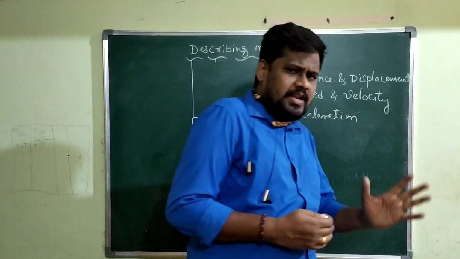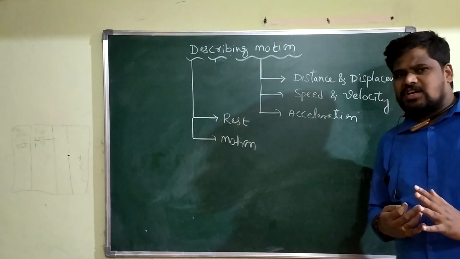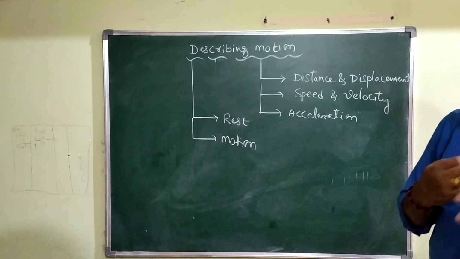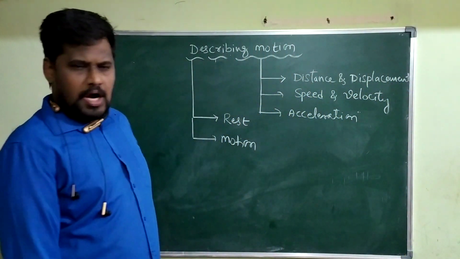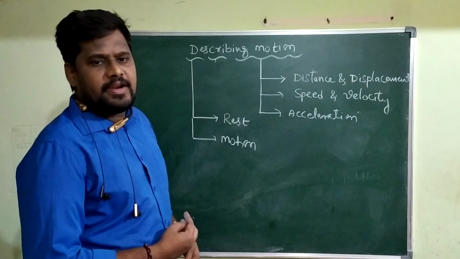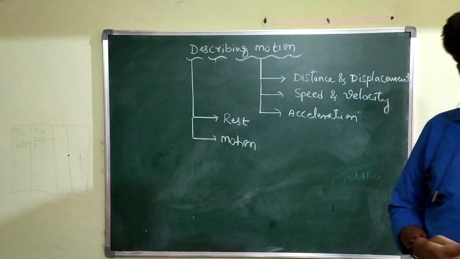So what are rest and motion? Rest and motion are the physical states of a body. Then what is rest and what is motion? How are you going to define rest and motion of a body? Will you tell me what is rest?